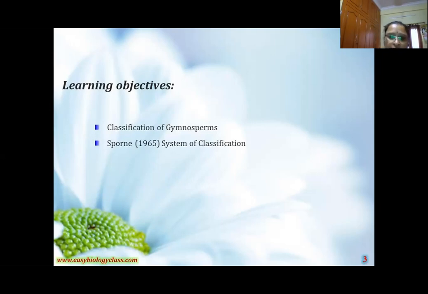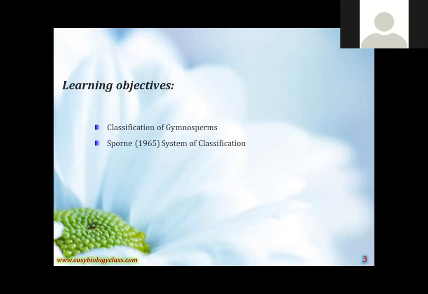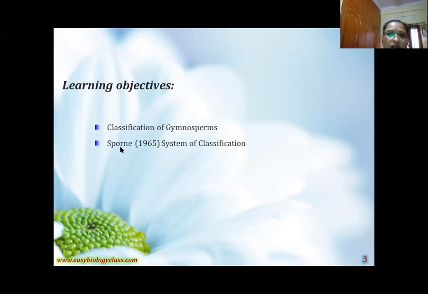But in your syllabus, which scientist's classification is there, girls? Tell me, what is the scientist's name? Robert Brown? Right? Sporne, no. Sporne classification. See in your PPT, this is the scientist's name, girls.